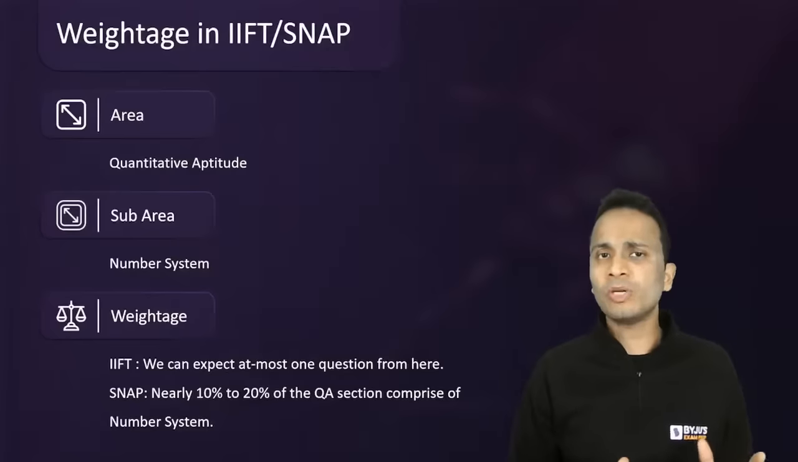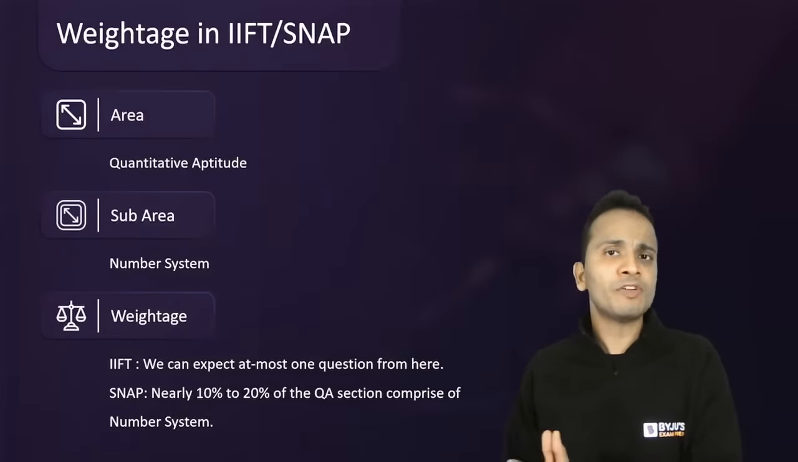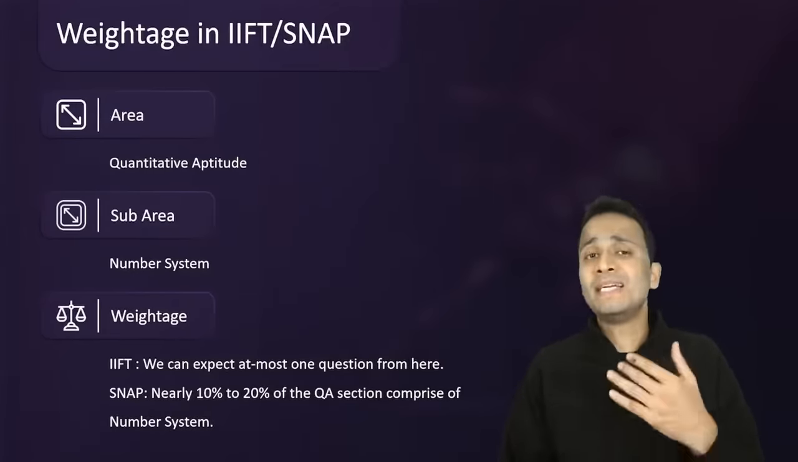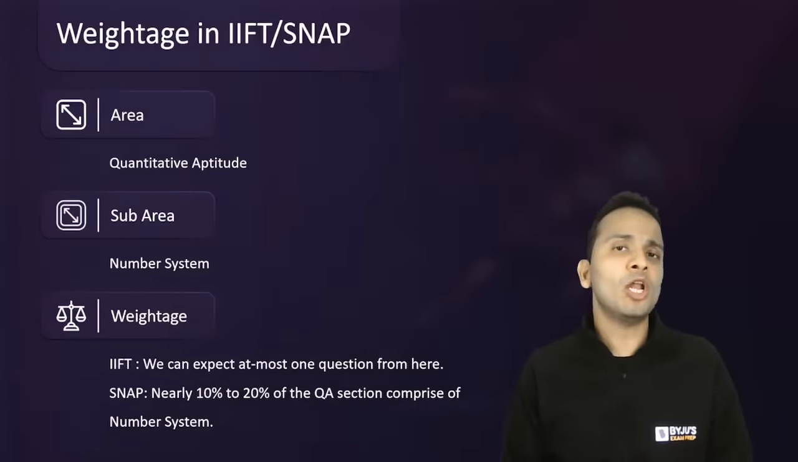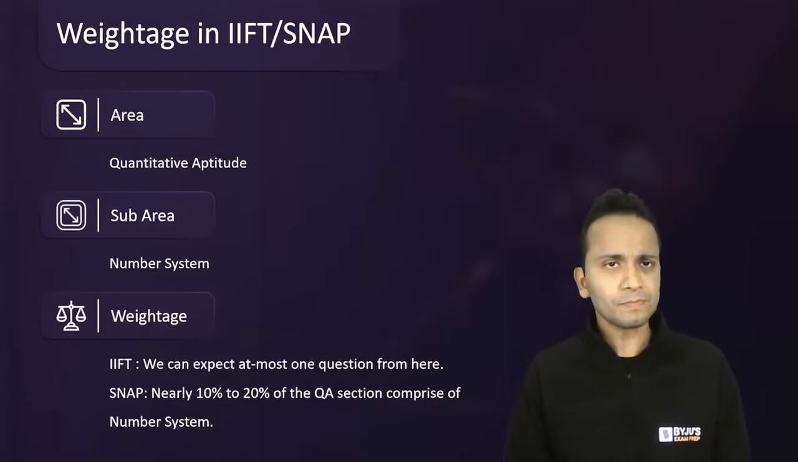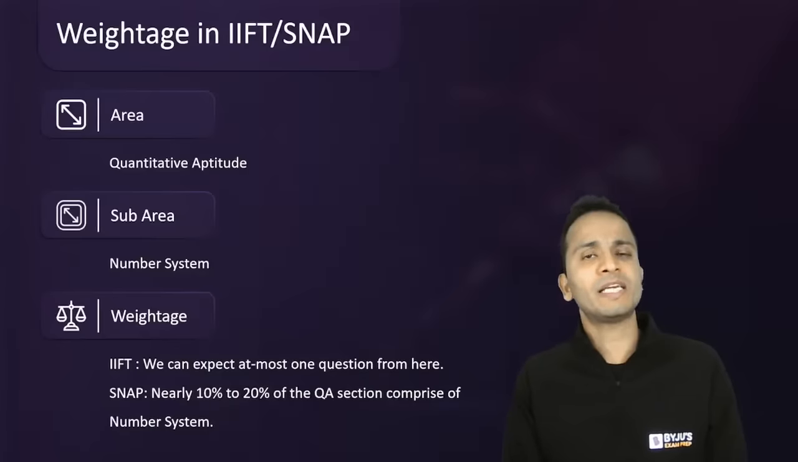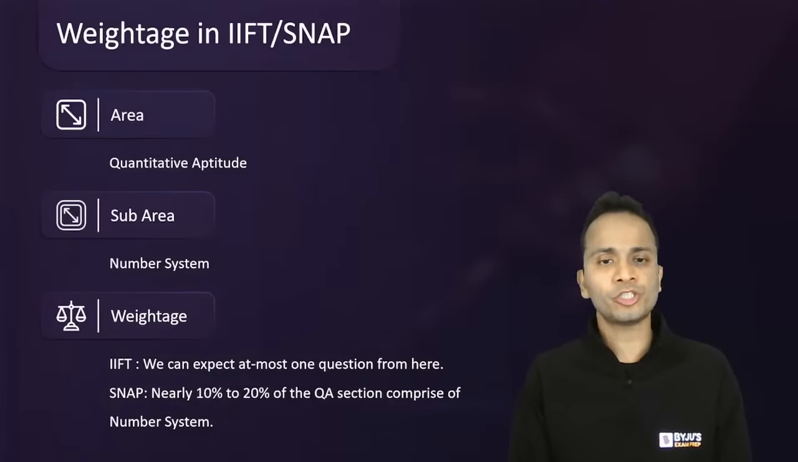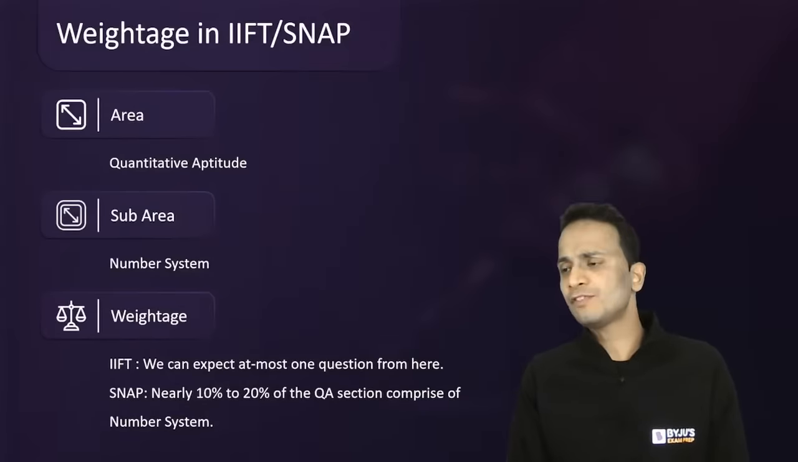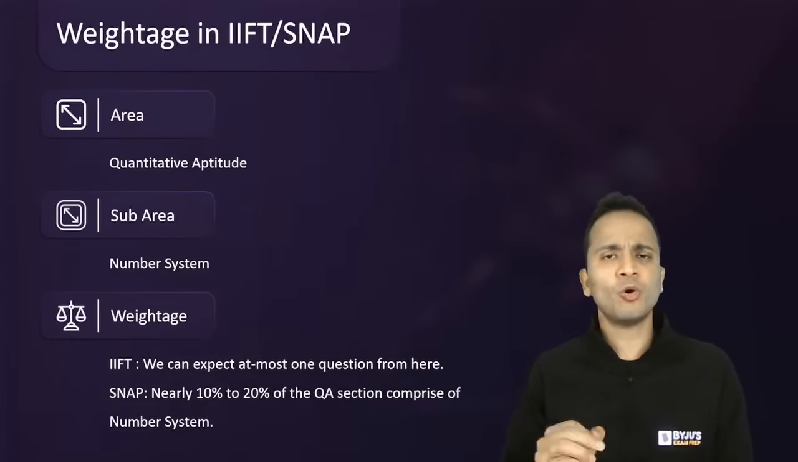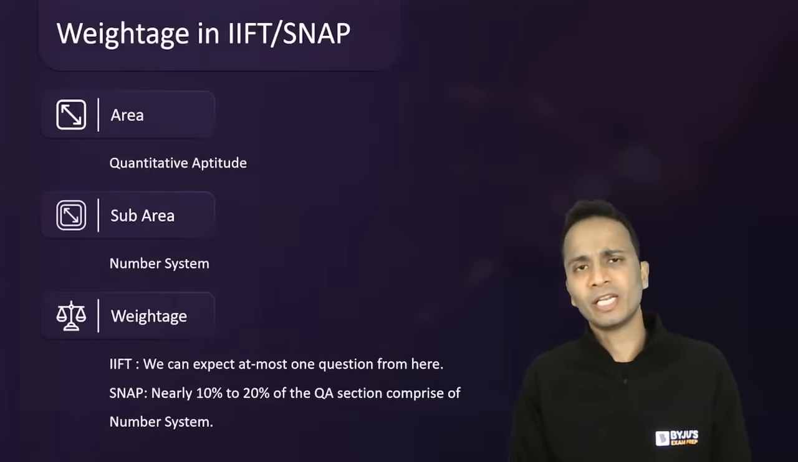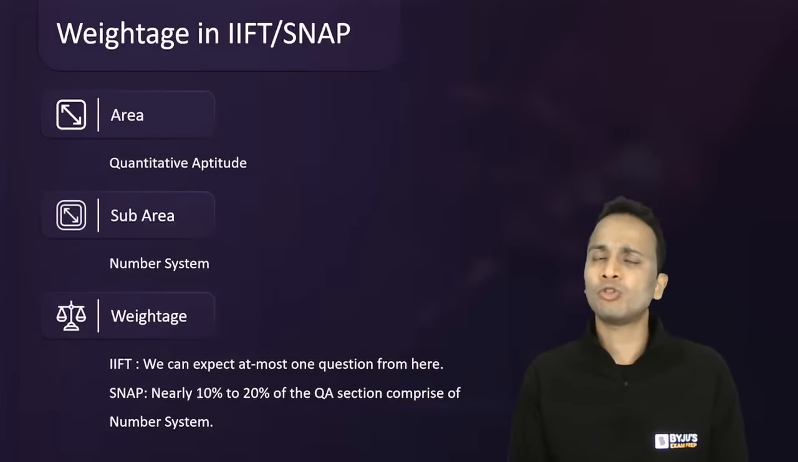So direct questions will not necessarily come, but the applications of number systems in other questions, in data interpretation, will always be tested. It will remain there. Talking about SNAP, you can expect 10 to 20% of the questions of QA comprising number system. We have seen 2 or 3 questions come from here. You can expect 4 questions as well out of the 20 questions in the QA section.